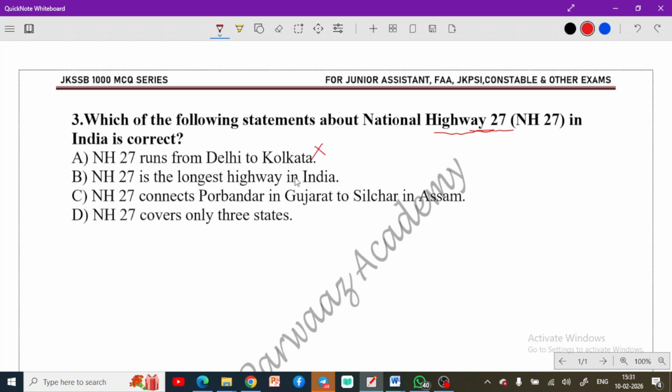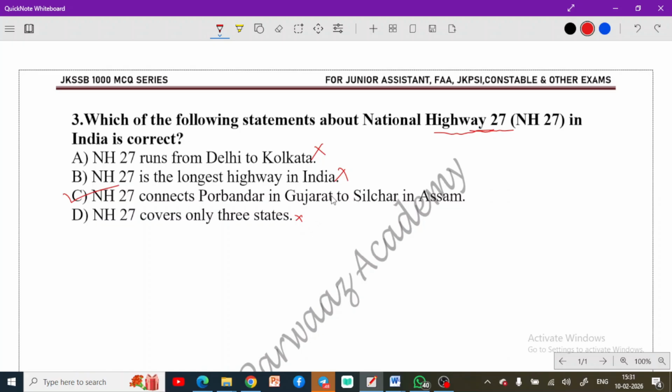So your statement 1 is incorrect. Statement 2 is also not correct, it is not the longest. Statement 3 is correct and statement 4 is also incorrect. Now let's find out why these statements are incorrect and why one statement is correct.